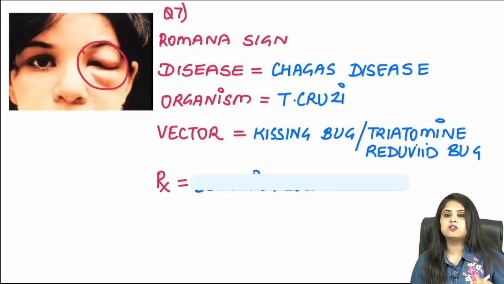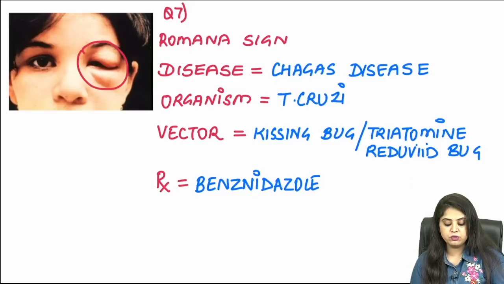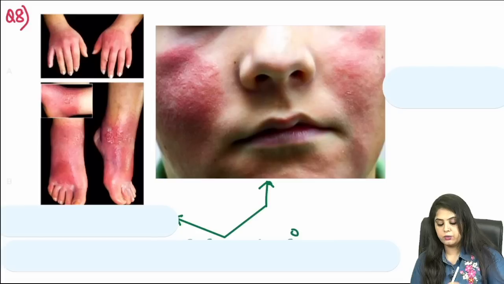And for the treatment, remember this was all about the jackass life where you are roaming in Rome and you are driving a Mercedes Benz. So what is the treatment? The treatment is going to be benznidazole. Question 7 is also done. Moving on to spotter, question 8.